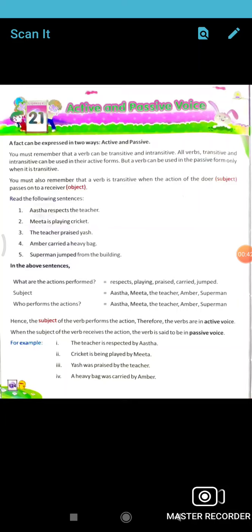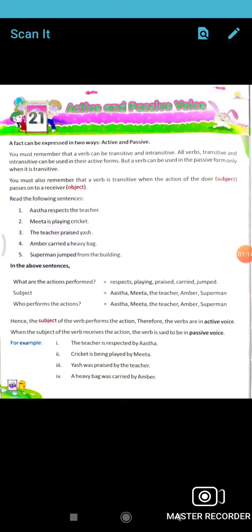So any sentence can be expressed in two types. One is active and one is passive. But only transitive verbs, you have studied transitive verb and intransitive verb. So only transitive verb sentences can be changed into passive. Intransitive is not possible because they don't have any object, and to change into passive voice, an object is required.